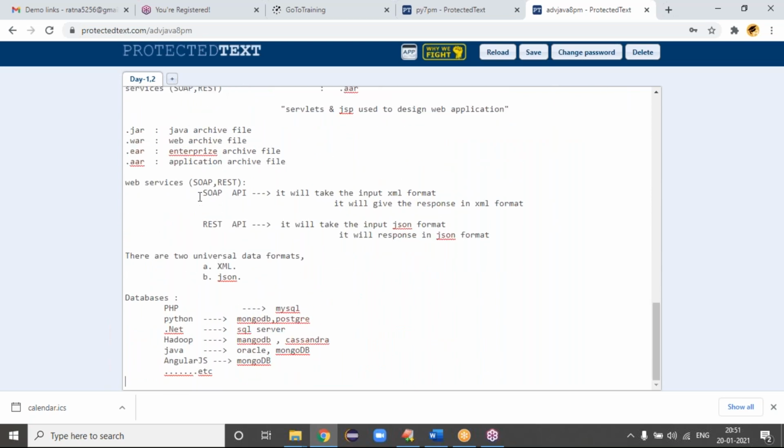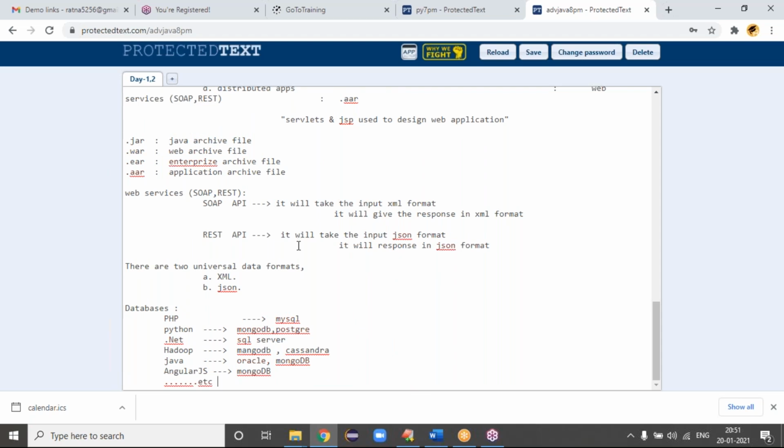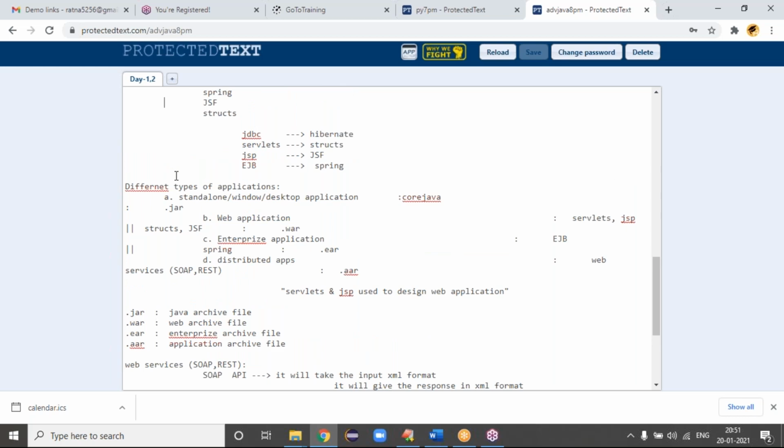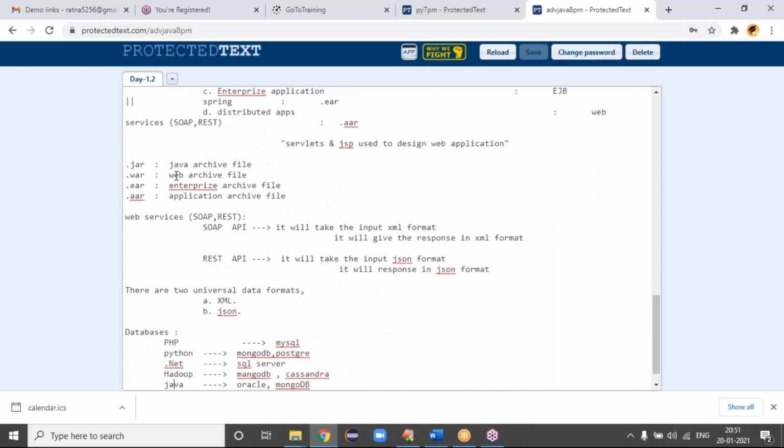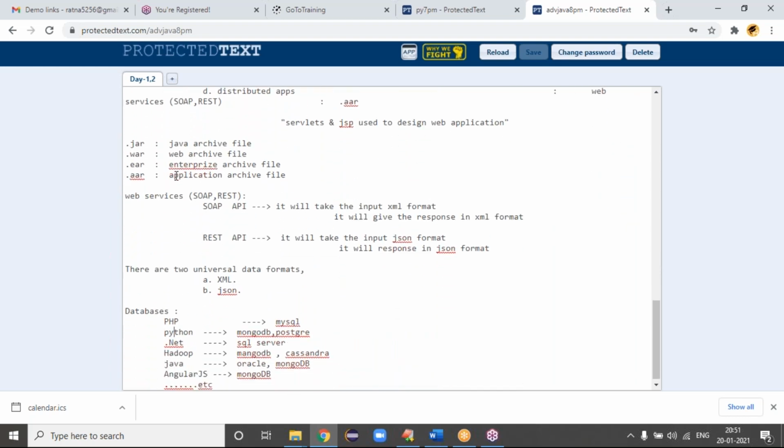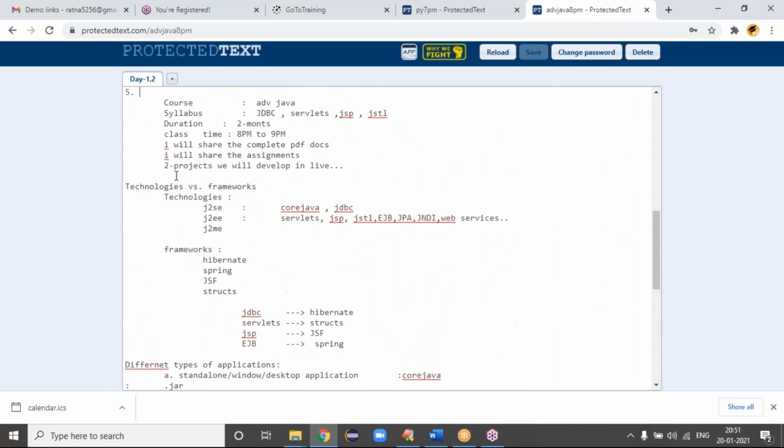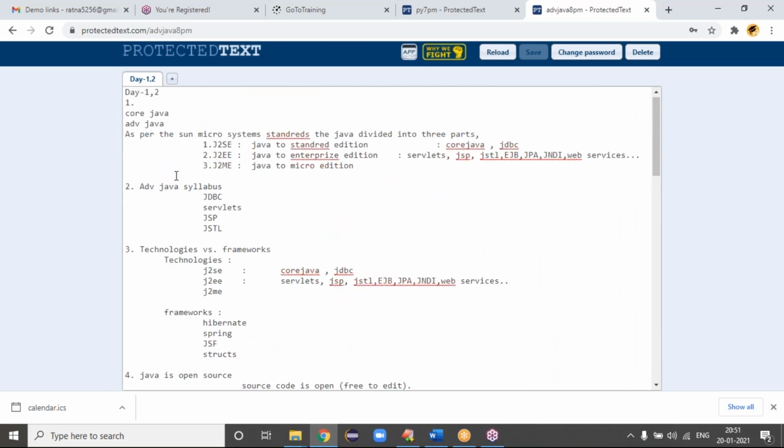Yeah, guys, any other questions? That's all for today's class. We'll meet in tomorrow's class. We'll start with the database installation process and all, and from tomorrow onwards we'll start the applications, guys. Today we got clarity about the different types of applications, the different extensions we'll use, and the databases we're going for in Java, right? This is the information for today's class. Bye, guys. Good night. Tomorrow we'll continue.